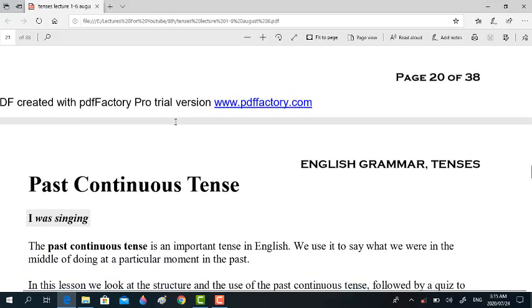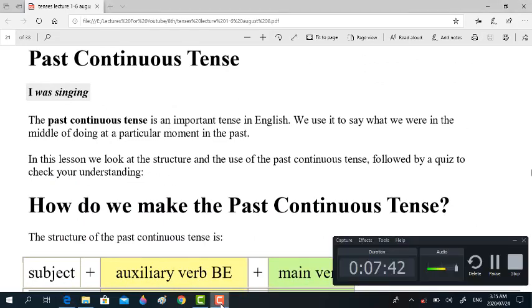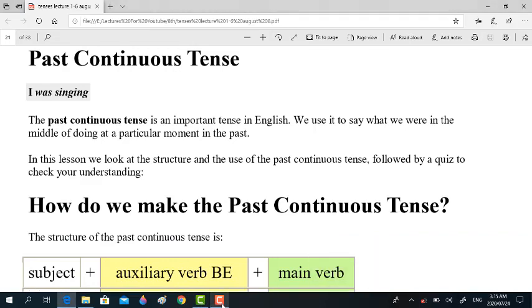This is gonna be interesting, right? Now we will start past continuous tense. Past continuous tense, right? I was singing. Okay, I was singing. This is an example of this tense.